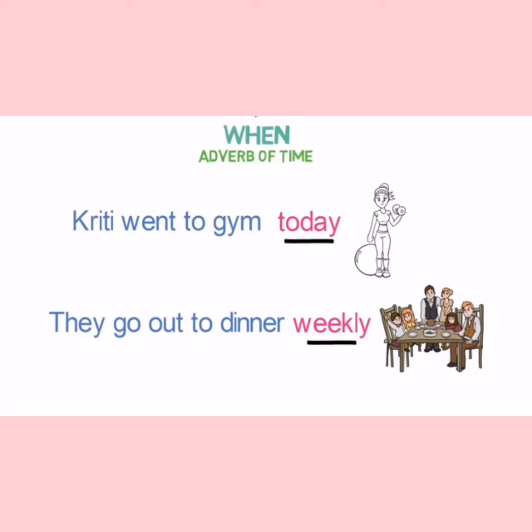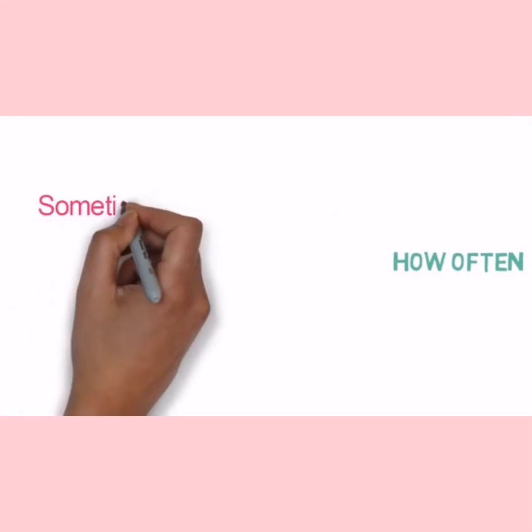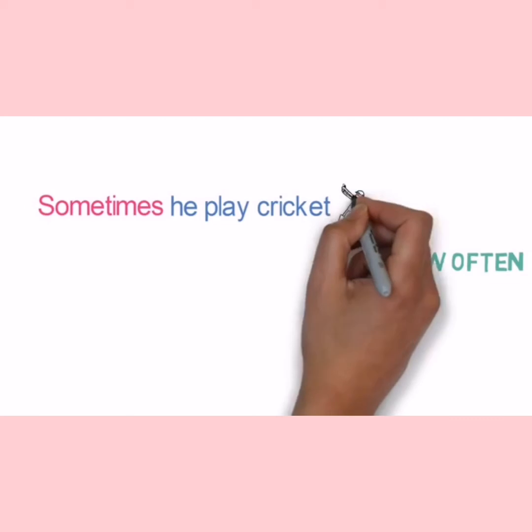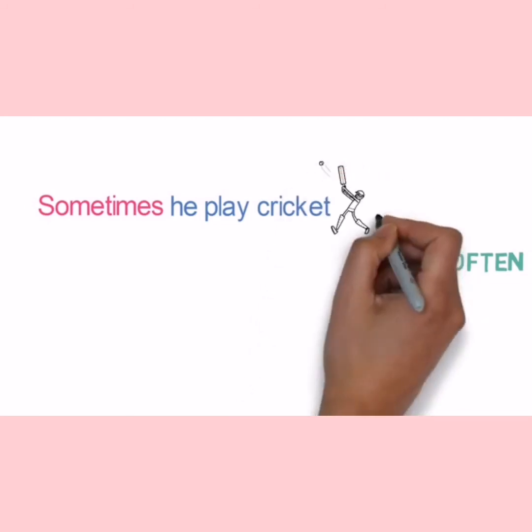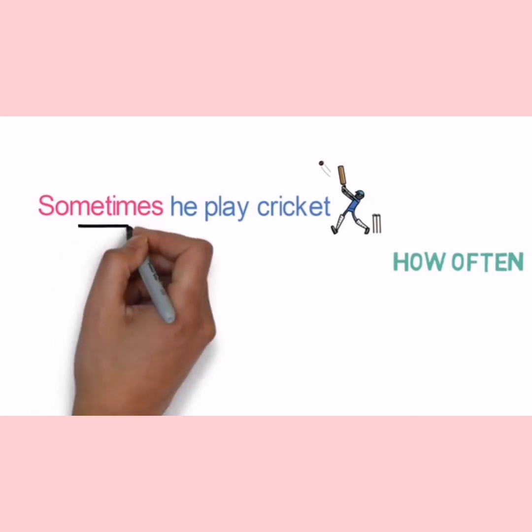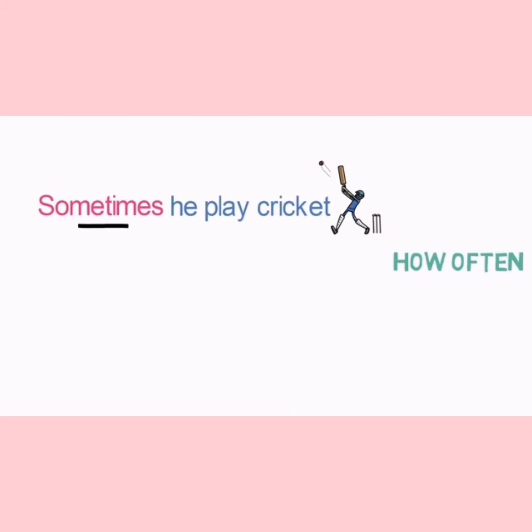Now let's look into the fourth way of describing the action or verb. How often or frequently the action is happening. For example, sometimes he plays cricket. Now in this sentence we can understand that he plays cricket. But what is the frequency, or how often does he play cricket? He plays sometimes. So sometimes is an adverb here.